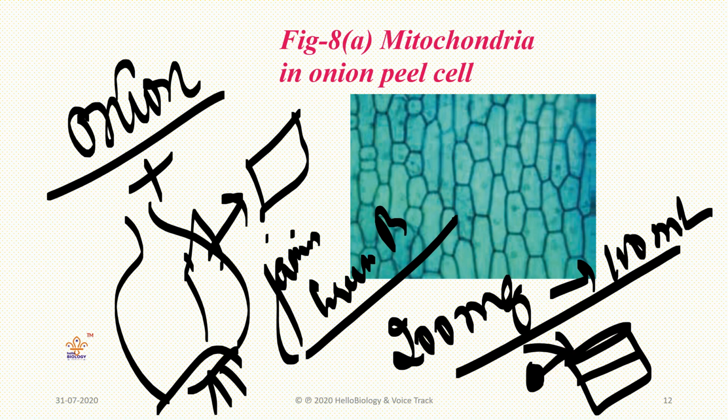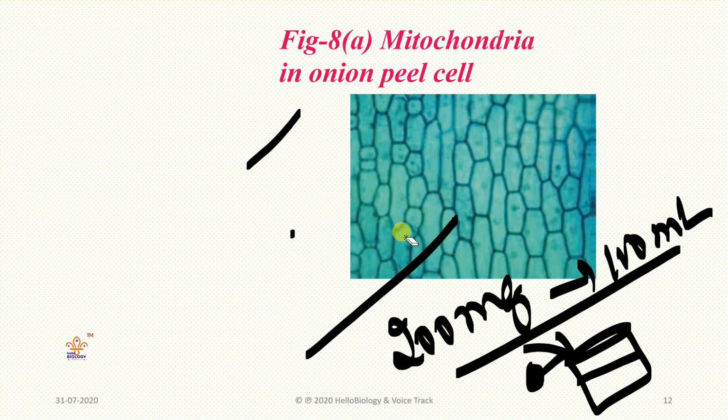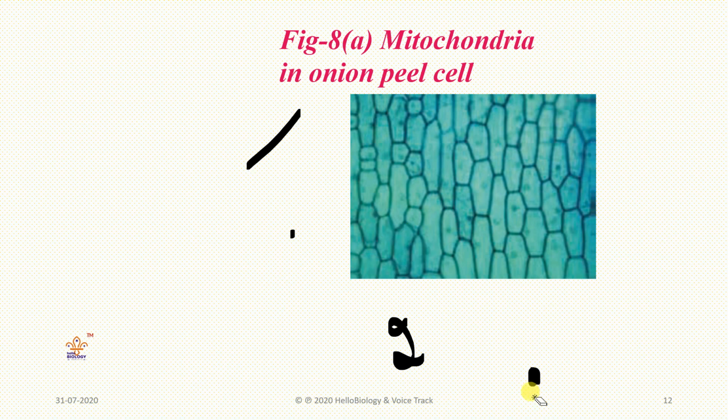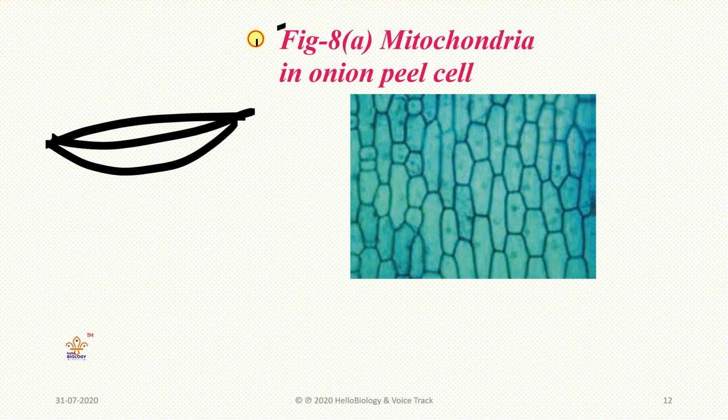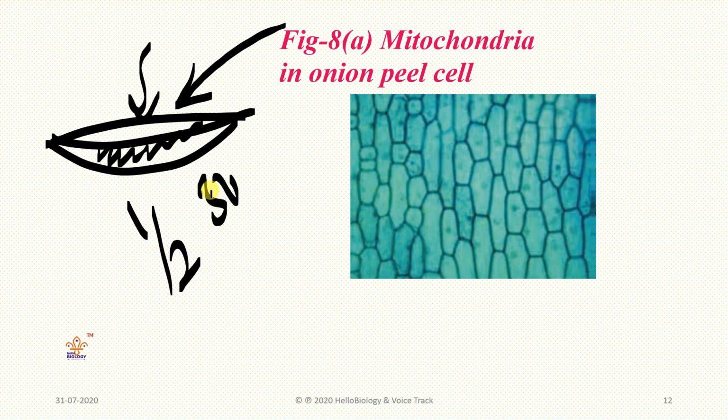Next we need to take a glass, otherwise called a watch glass. So what is a watch glass here? Now we have taken the onion peel and prepared the solution, and next the watch glass will be there like this. We need to pour the solution we made to fill this watch glass. After that we need to put this onion peel in it for half an hour. Understood? That means for 30 minutes we keep the peel in it.